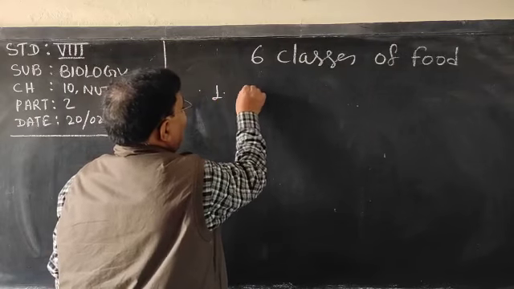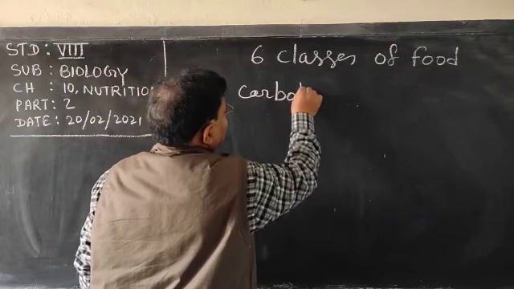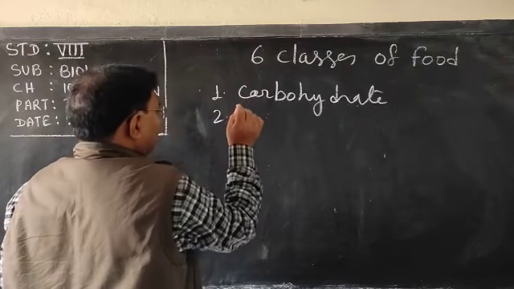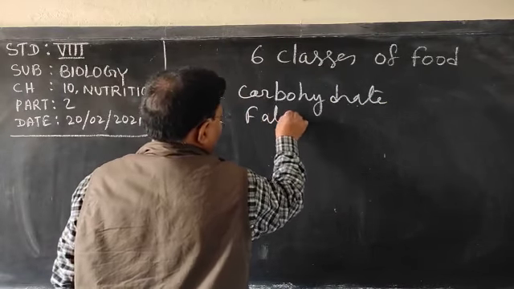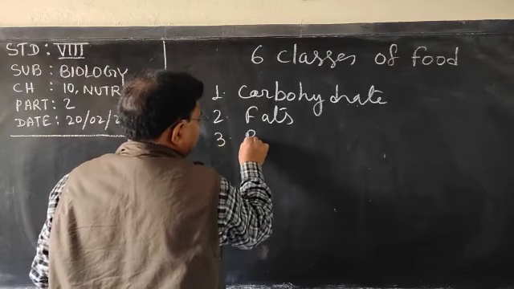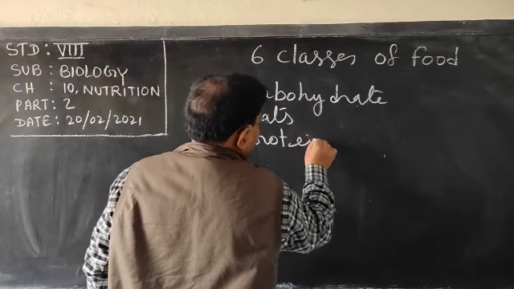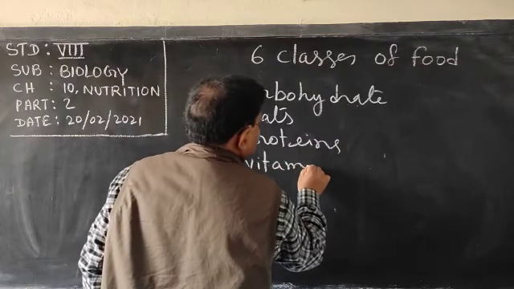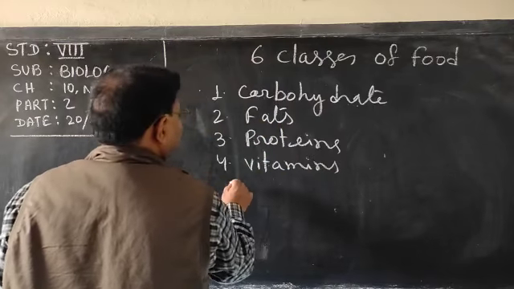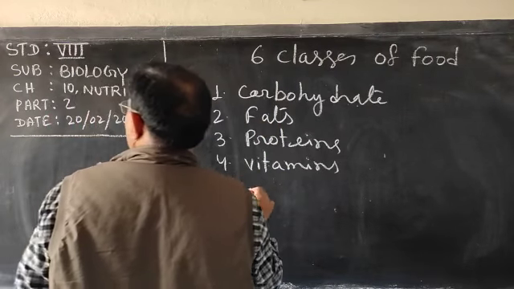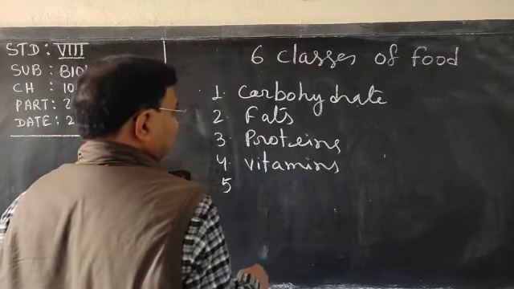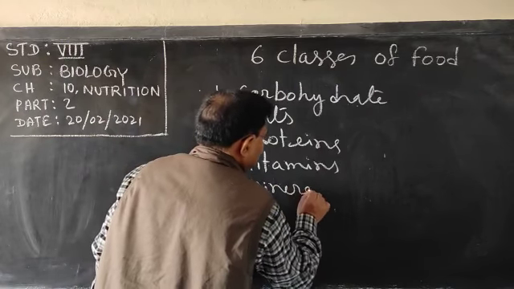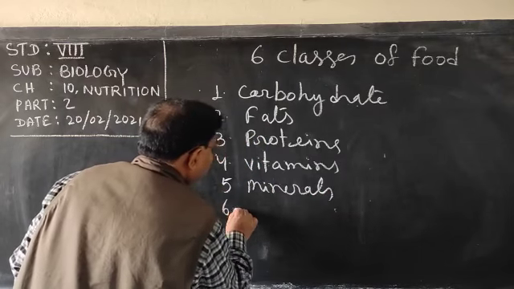Number 1 is carbohydrates, number 2 is fats, then proteins, vitamins, minerals, and number 6 is water.